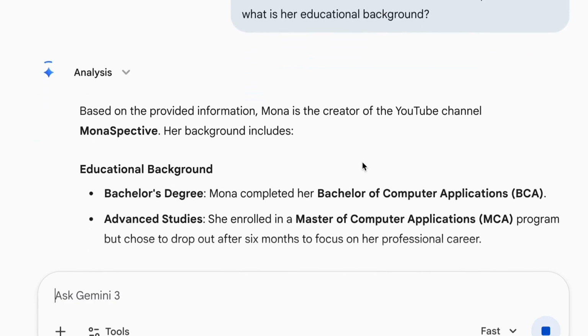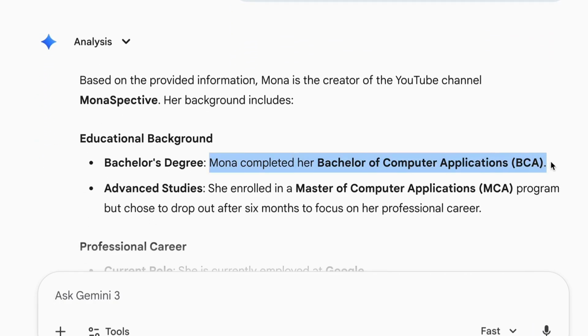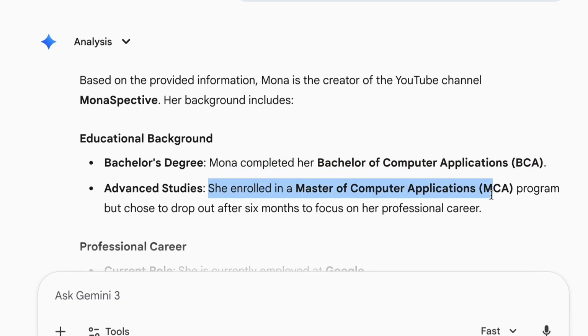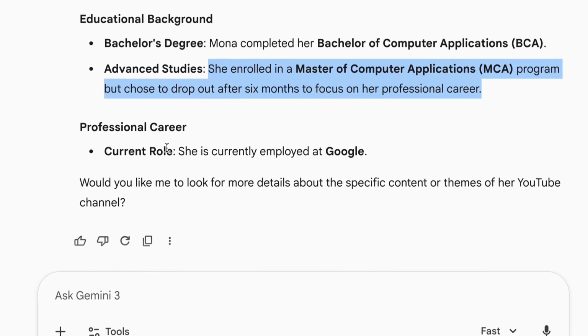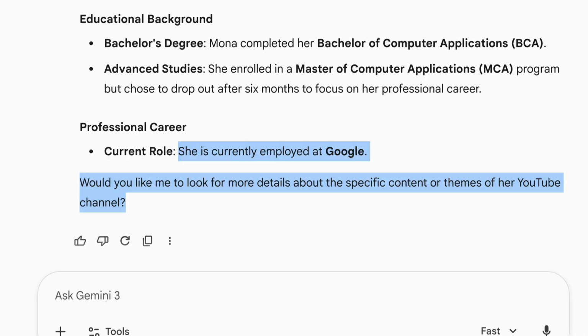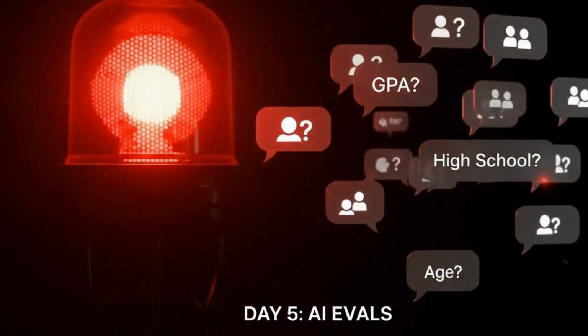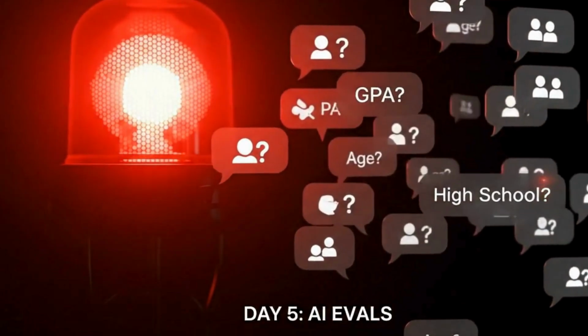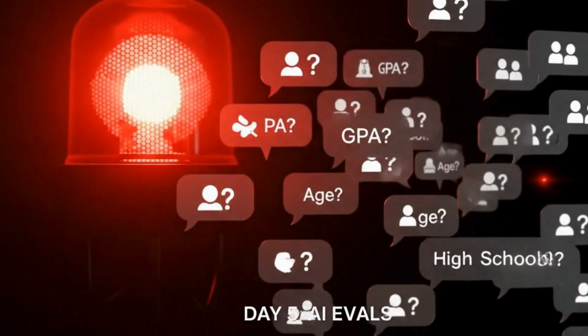So, yesterday I showed you how to fix my degree info using RAG. It worked once, but as a Google engineer, I can't ship code that just works once, right? What if the next user asks about my degree again or my current job? How do I know that AI won't start hallucinating again?